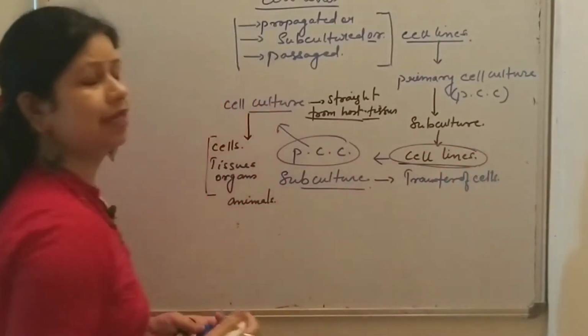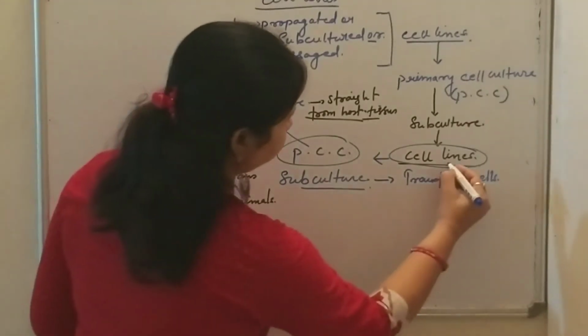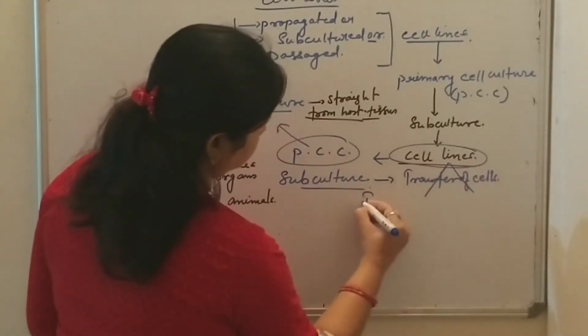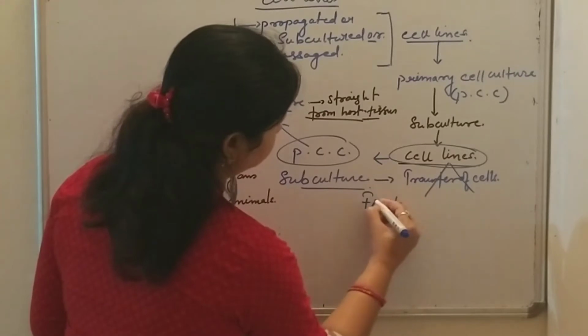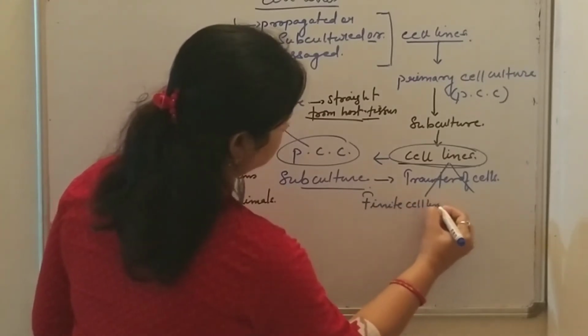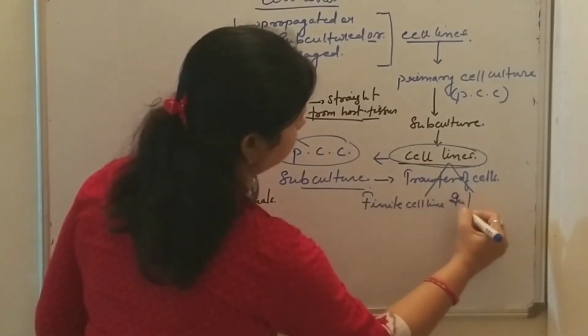These cell lines can be of two types: finite cell line and infinite cell line.